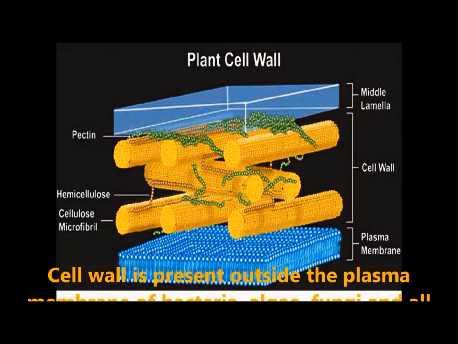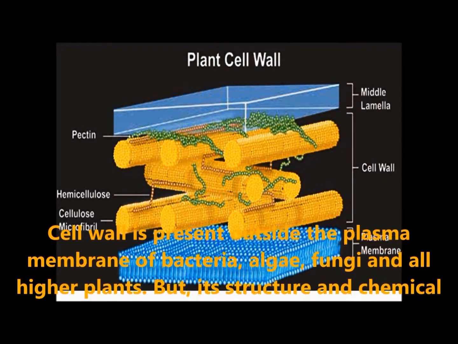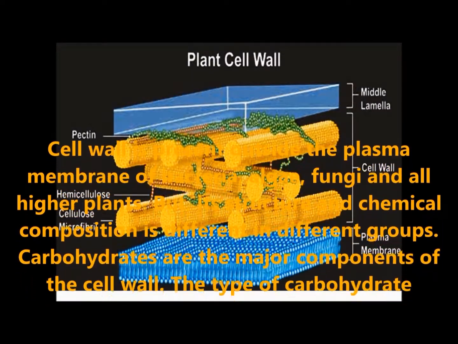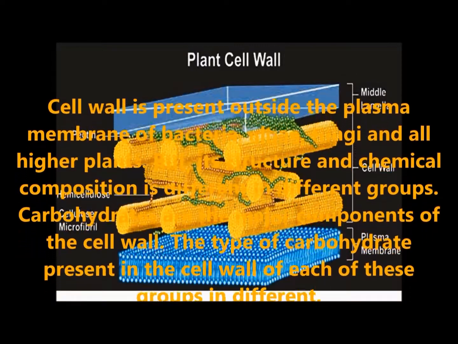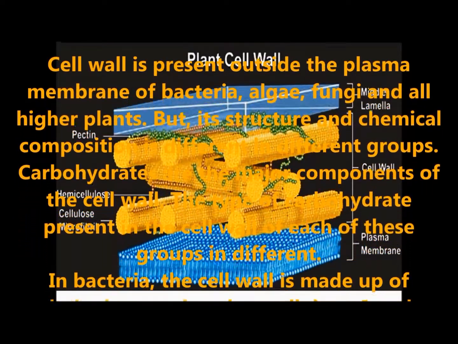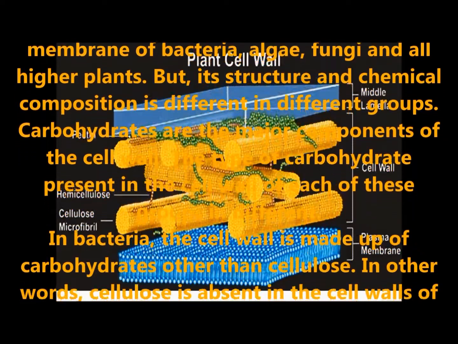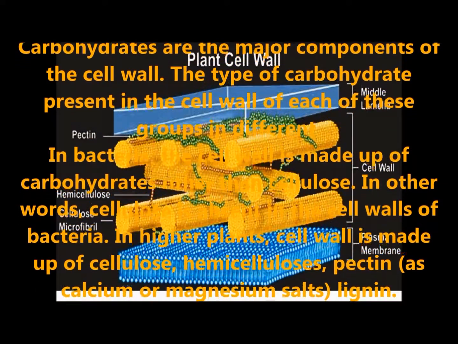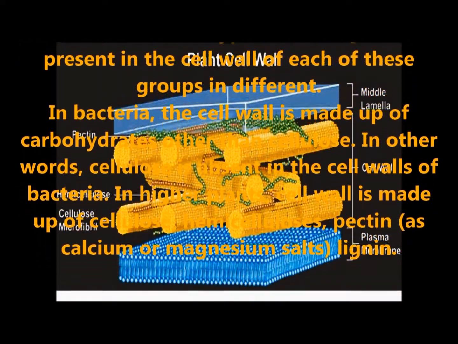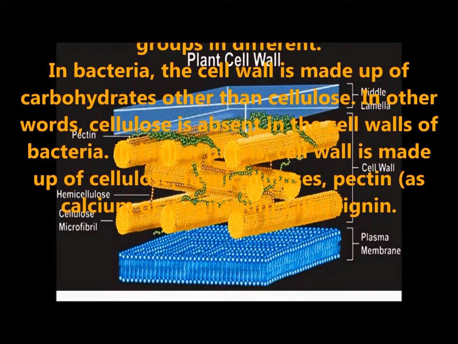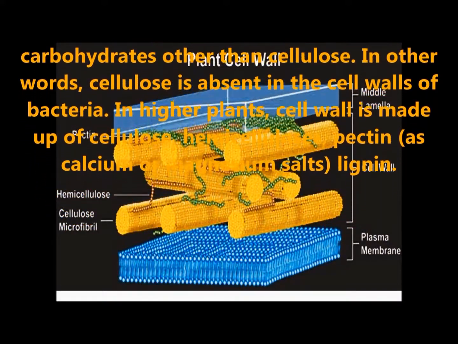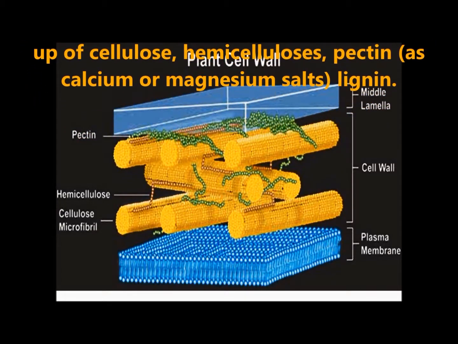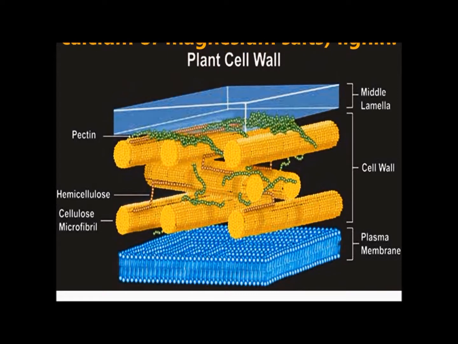Cell wall is present outside the plasma membrane of bacteria, algae, fungi and all higher plants. But its structure and chemical composition is different in different groups. Carbohydrates are the major components of the cell wall. The type of carbohydrates present in the cell wall of each of these groups is different. In bacteria, the cell wall is made up of carbohydrates other than cellulose. In other words, cellulose is absent in the walls of bacteria. In higher plants, the cell wall is made up of cellulose, hemicellulose, pectin and lignin.